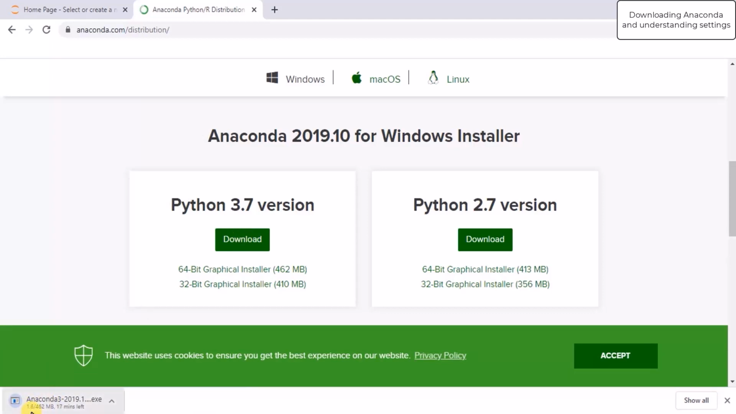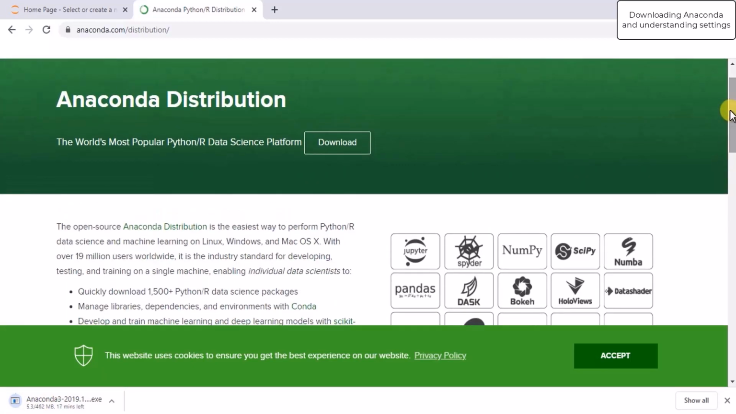And the downloading will start. After downloading this package, I'm not going to show you the end-to-end installation part of this package. It's very easy. Just download this, and after the download is complete, double click, and it's a normal installation. You just have to click next, next, next, and your Anaconda will be installed.